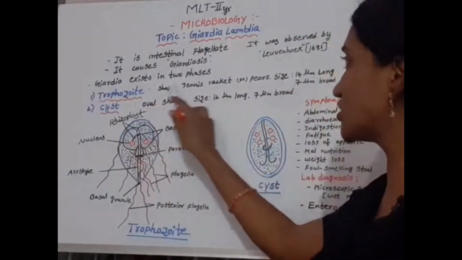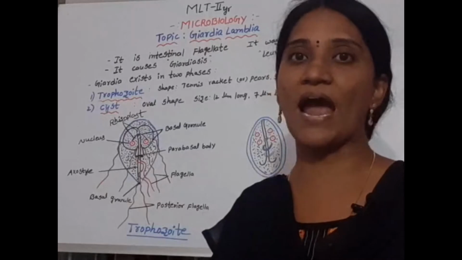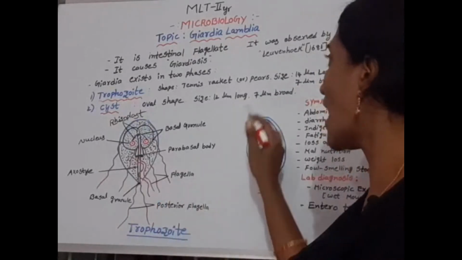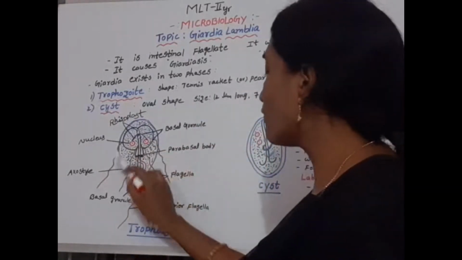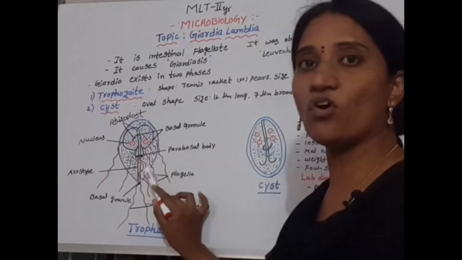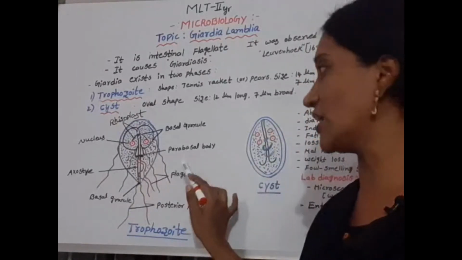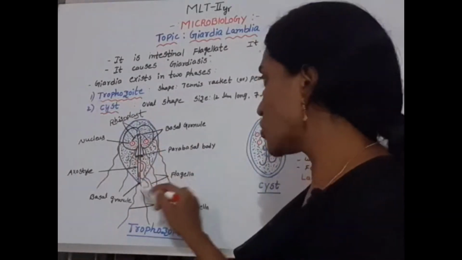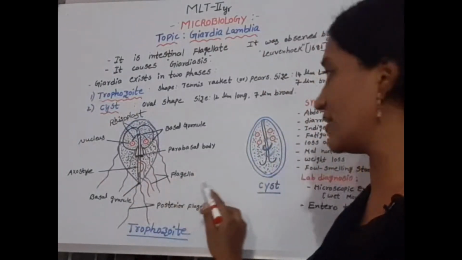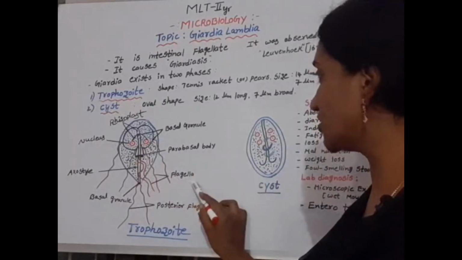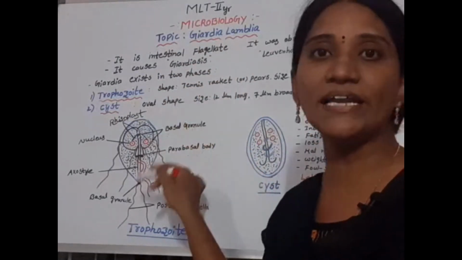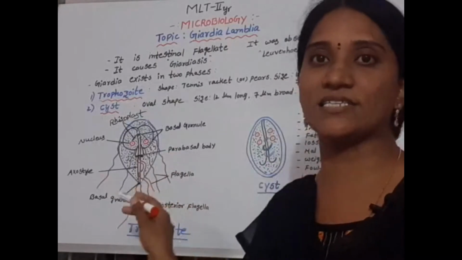Trophozoite. The trophozoite shape is like a tennis racket, badminton racket, or pear shape. It has flagella, 4 pairs of flagella, or 8 flagella. The trophozoite moves rapidly by these flagella. Since it has flagella, it is called an intestinal flagellate, and it infects the small intestine of human beings.